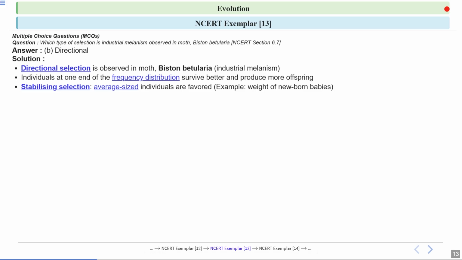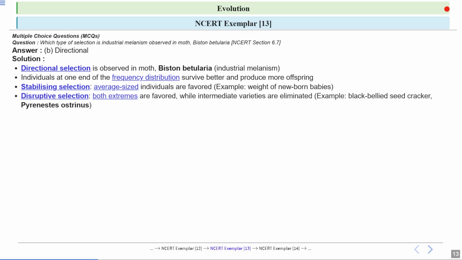What is stabilizing selection? Here the average-sized individuals are favored, meaning the intermediate phenotype is favored rather than the extremes. For example, human babies born with an average weight are more likely to survive compared to very heavy or very light babies. Now let's talk about disruptive selection. Here both extreme phenotypes are favored over the intermediate phenotype. For instance, in some birds, those with very large or very small beaks will survive because they can eat specific seeds.